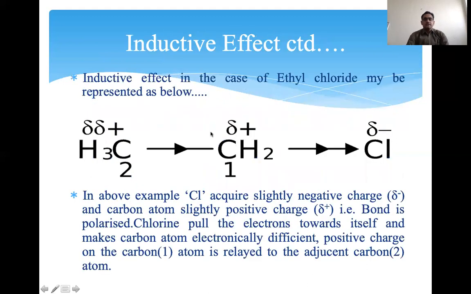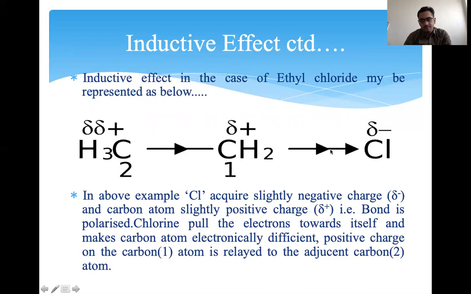For example, take ethyl chloride. The inductive effect in ethyl chloride may be represented as below. This is the chlorine; you already know chlorine is more electronegative than carbon.